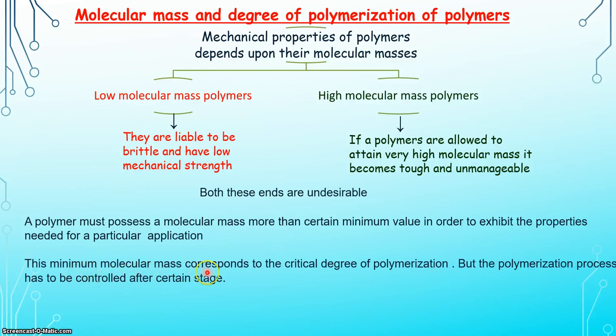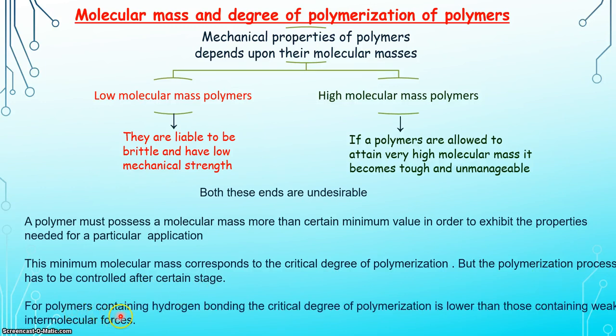This minimum molecular mass corresponds to the critical degree of polymerization. But during this polymerization process, we have to control the process after a certain stage. For polymers containing hydrogen bonding, the critical degree of polymerization is lower than those polymers which contain weak intermolecular forces.